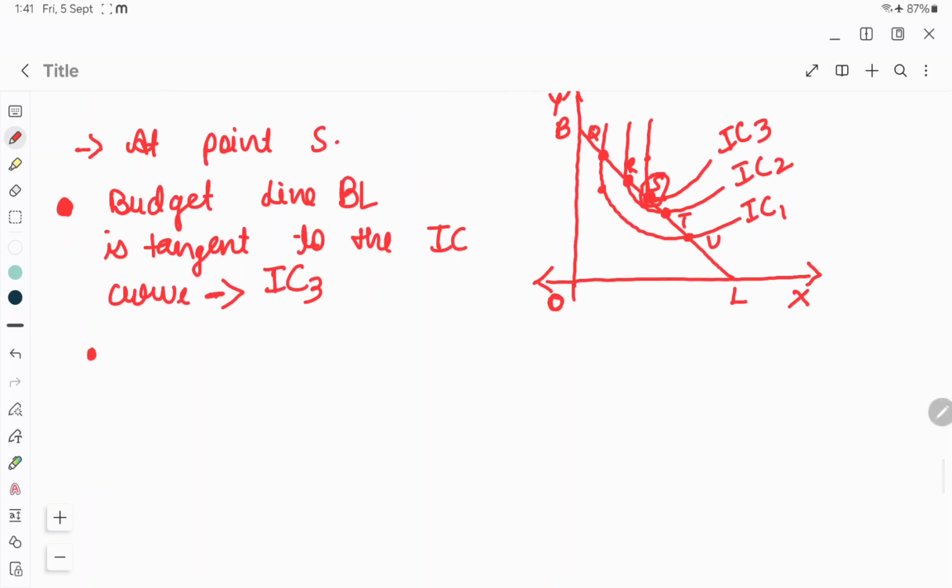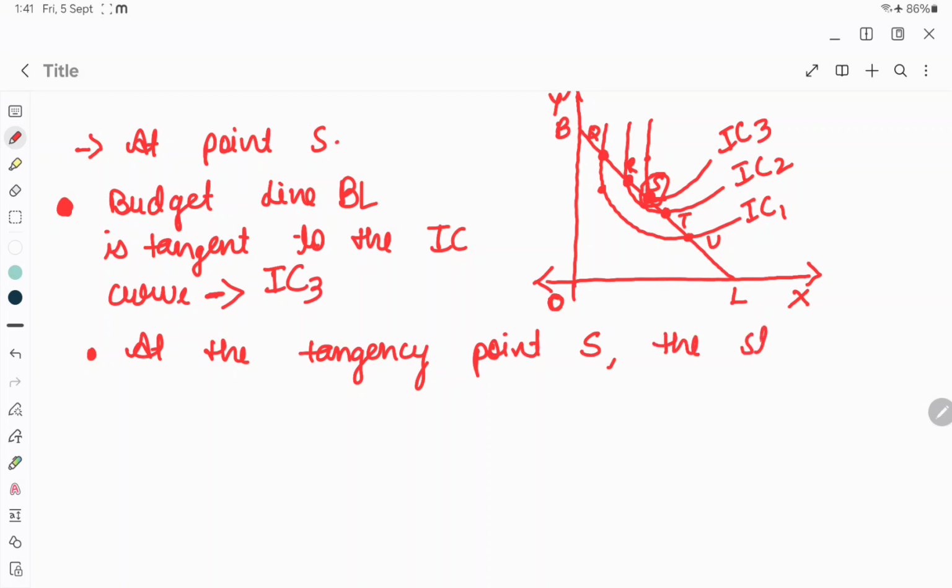At the tangency point S, the slope of budget line, which one is the budget line? BL.